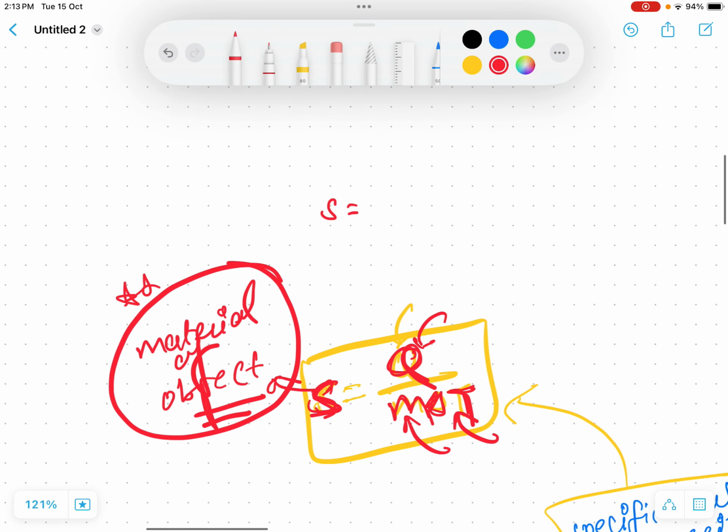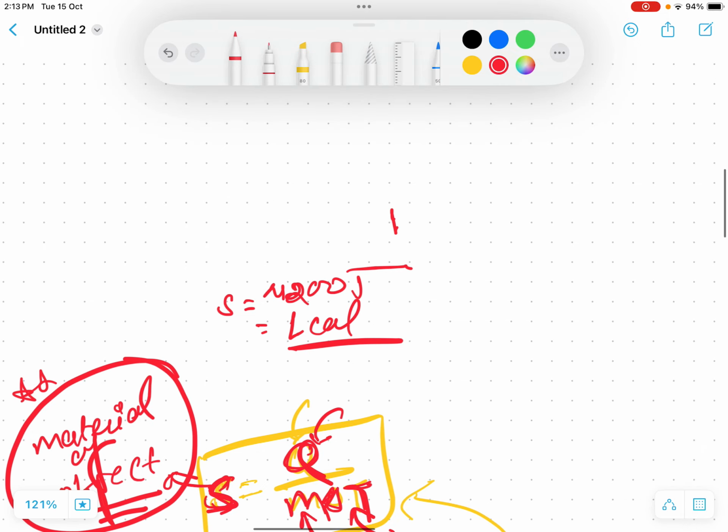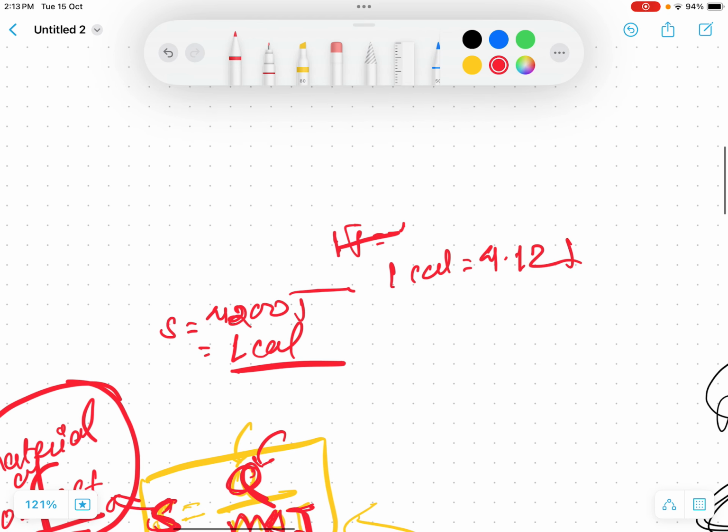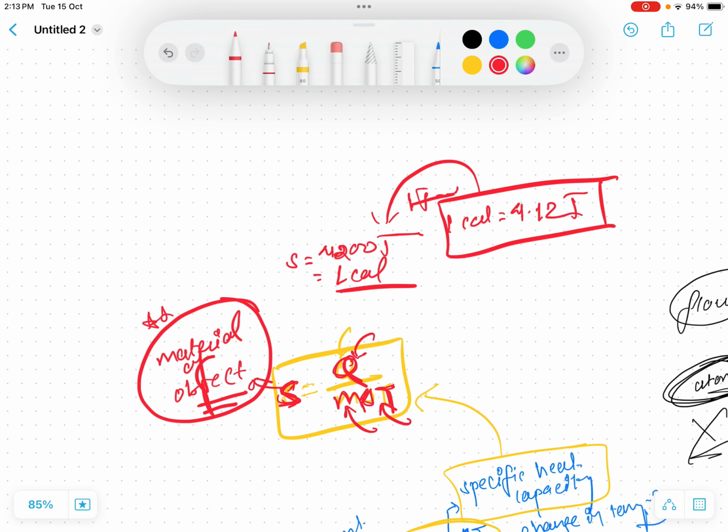So we have to know the specific heat capacity of water. Specific heat capacity is 4200 in joule, and also 1 calorie in another scale. And 1 calorie equals 4.12 joule. So this is also a conversion unit.